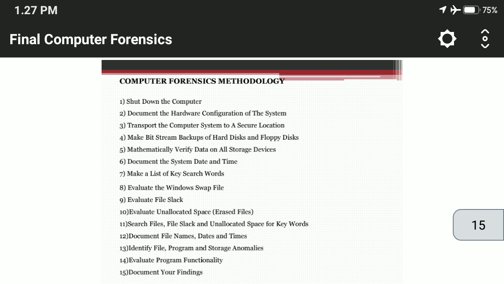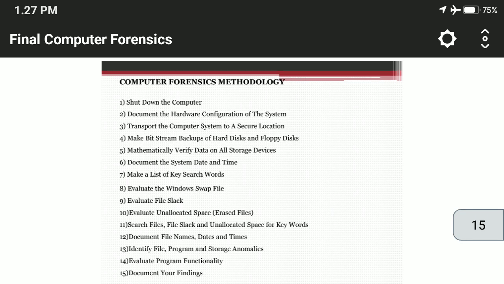Documentation needs to be kept from beginning to end, as soon as you become involved in a case. This includes what is commonly referred to as a chain of custody form, as well as documentation pertinent to what you do during your analysis. We cannot overemphasize the importance of documentation.